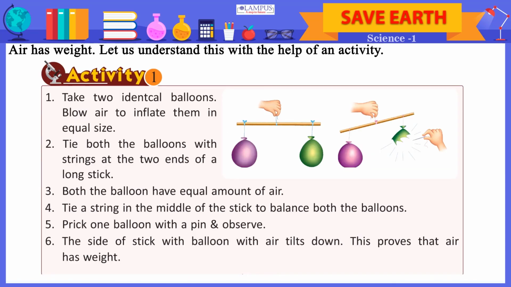Air has weight. Let us understand this with the help of an activity. Activity 1. 1. Take two identical balloons. Blow air to inflate them in equal size. 2. Tie both the balloons with strings at the two ends of a long stick. 3. Both the balloons have equal amount of air. 4. Tie a string in the middle of the stick to balance both the balloons. 5. Prick one balloon with a pin and observe. 6. The side of stick with balloon with air tilts down. This proves that air has weight.